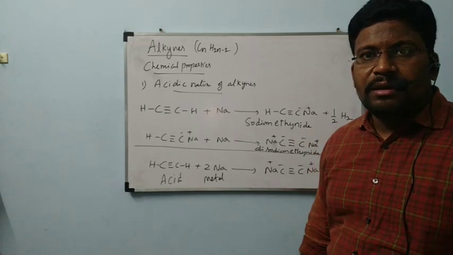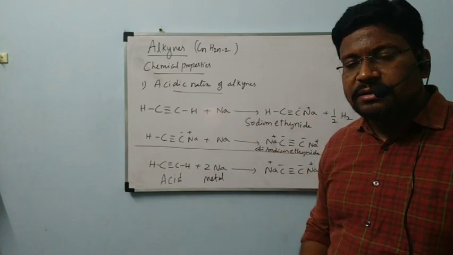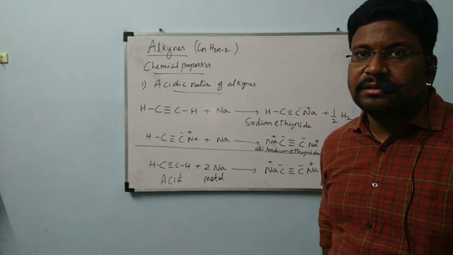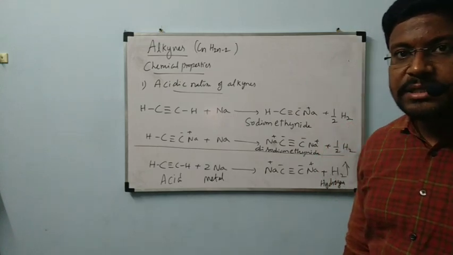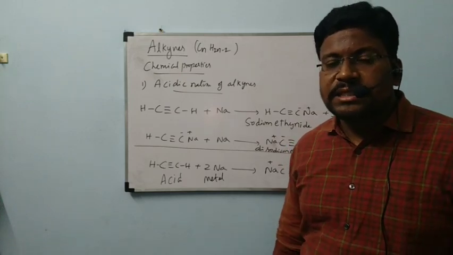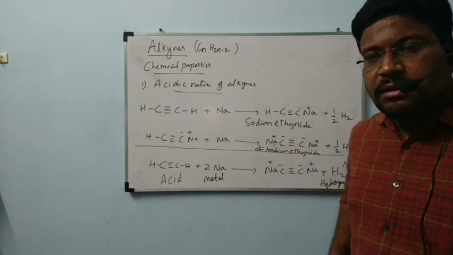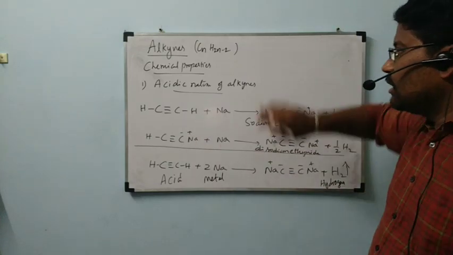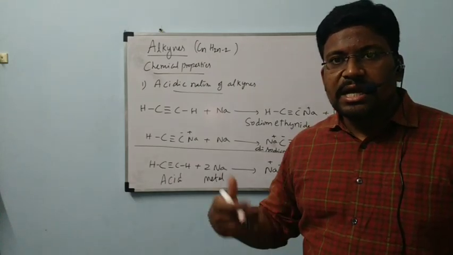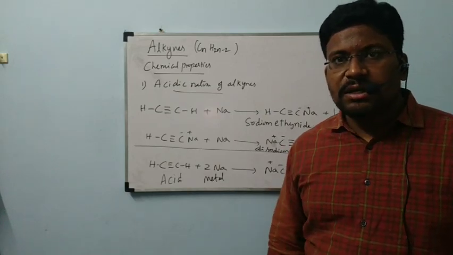Acidic nature of alkynes means that carbon can donate the hydrogen present in alkyne easily because it undergoes sp hybridization. sp hybridized carbon is more acidic than sp2 hybridized carbon, and sp2 hybridized carbon is more acidic than sp3 hybridized carbon. Is it okay, ma'am? Because of this, we can explain the acidic nature of alkynes. Out of alkynes, alkenes and alkanes, alkynes have the most acidic nature.